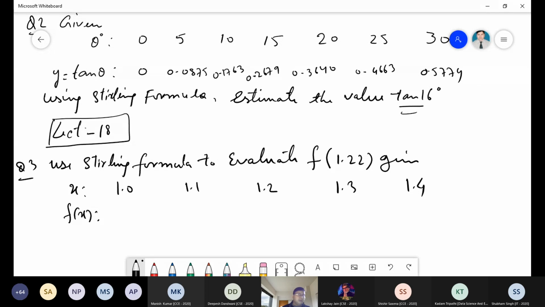The values are 0.841, 0.891, 0.932, 0.963, 0.985.